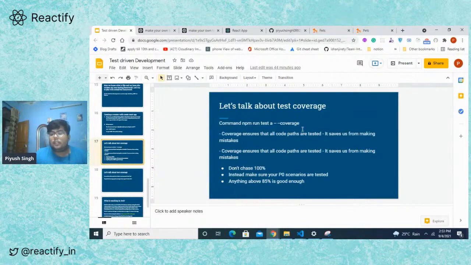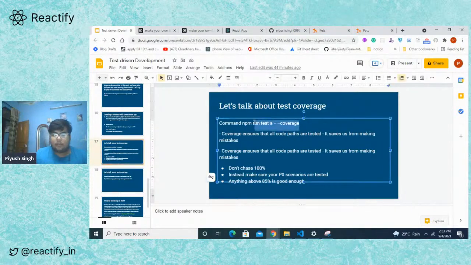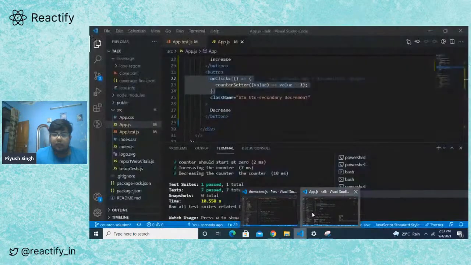test coverage. So there is a command to check the test coverage. Let me just run that command and show you what exactly test coverage is.